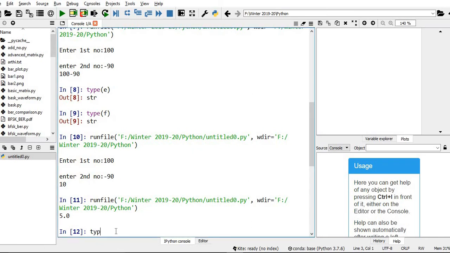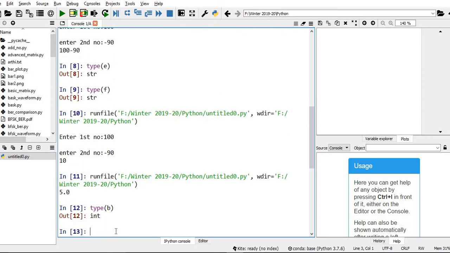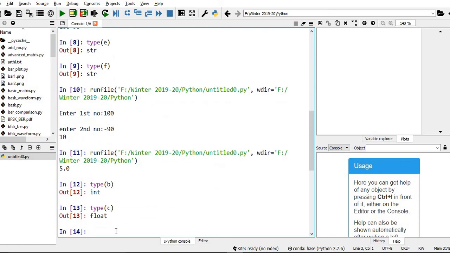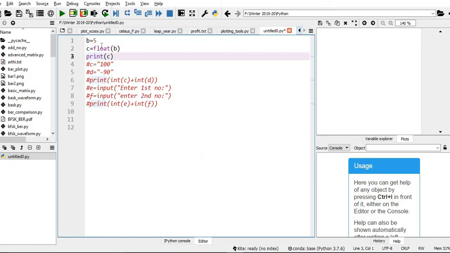So if you type type of B, it shows that it is an integer, but if you type type of C, it is basically a float. A dot 0 is added with that. Then we'll go for the next example. Suppose there is a string, how to convert that to float. Let me take two strings C and D. One string C value is 100, D value is minus 90.